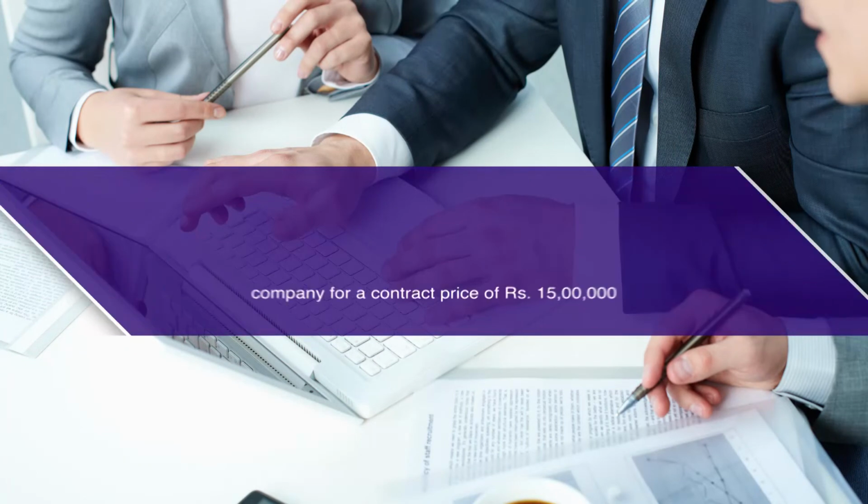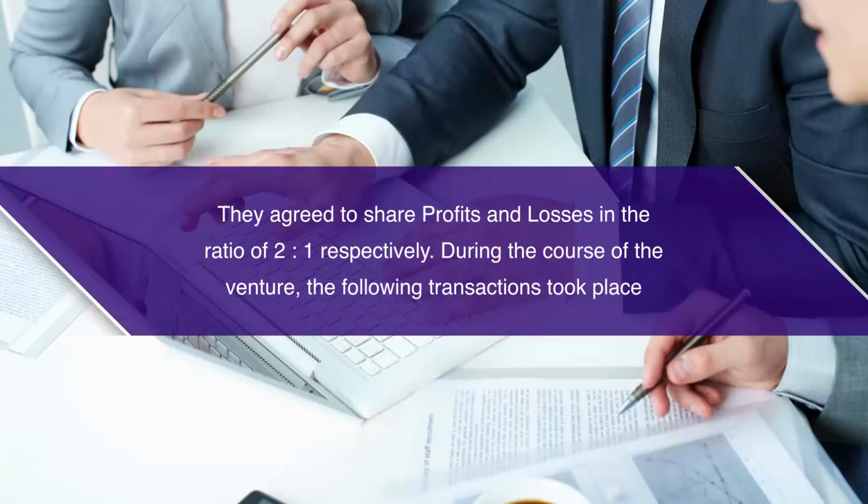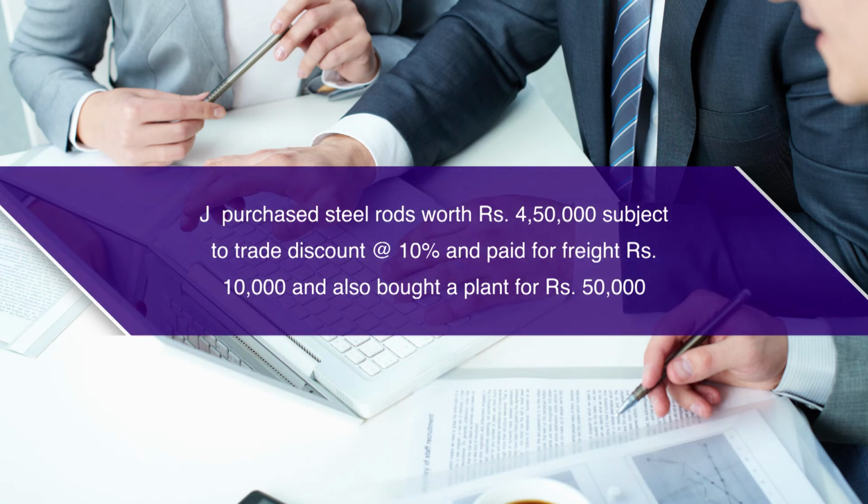Now the next question is, J and Q entered into a joint venture with the object of constructing an office building of a multinational company for a contract price of rupees this. The profit sharing ratio was 2:1. First point, during the course of the venture, the following transactions took place. J purchased steel rods worth rupees 4,50,000 subject to a trade discount of 10%, and paid for freight 10,000 and also bought a plant of 50,000.